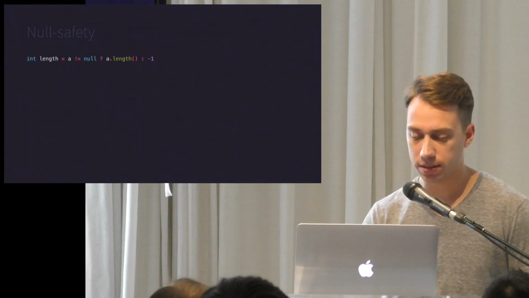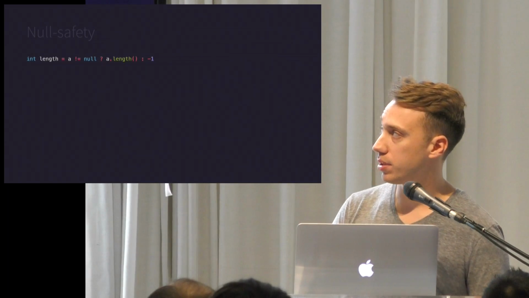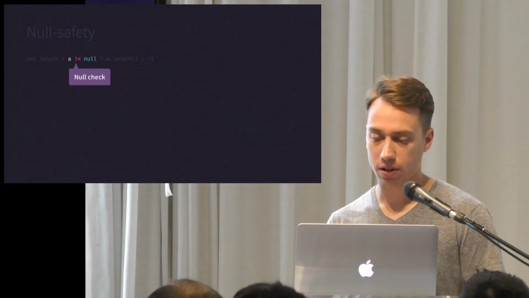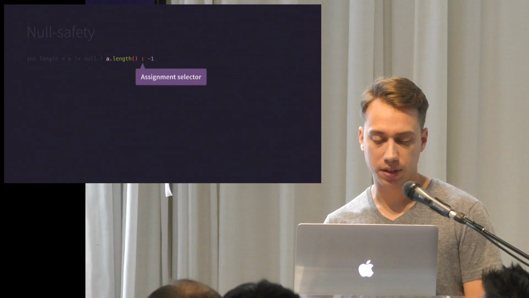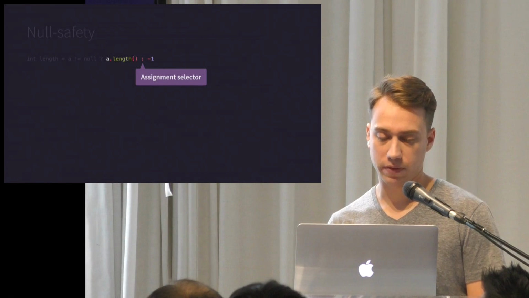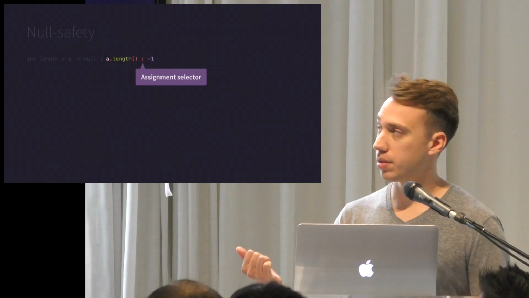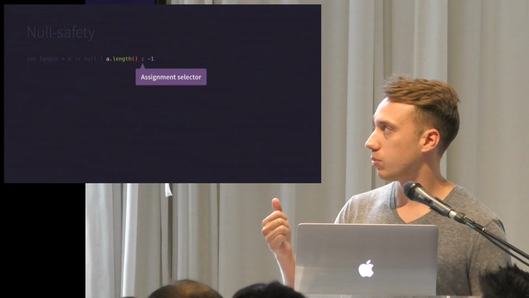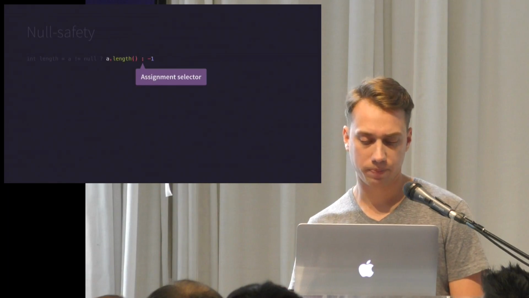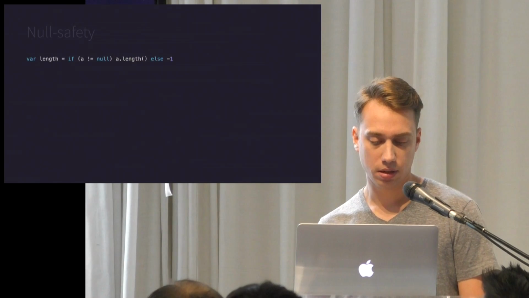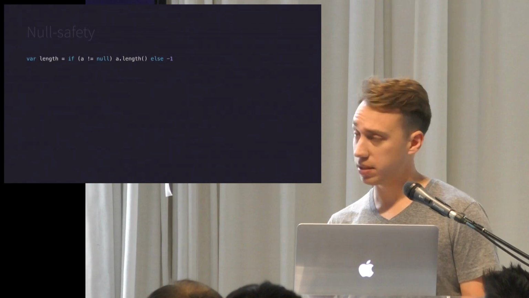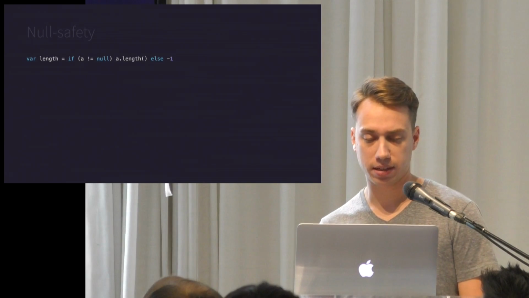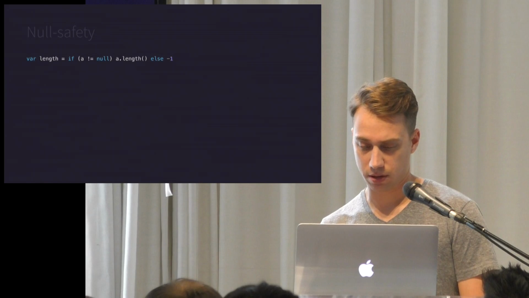So this is something you might see in Java. We're accessing a value with a ternary operator. We check that the value is not null, and then we can finish the assignment using the value if it's not null. Otherwise, we need to use something else. The left-hand side is: it passed the check, it was not null, so we can access it. The right-hand side is: it was null, so we need to do something else. In Kotlin, you can do the exact same thing. If A is not equal to null, then you can access it. Otherwise, return your default value.